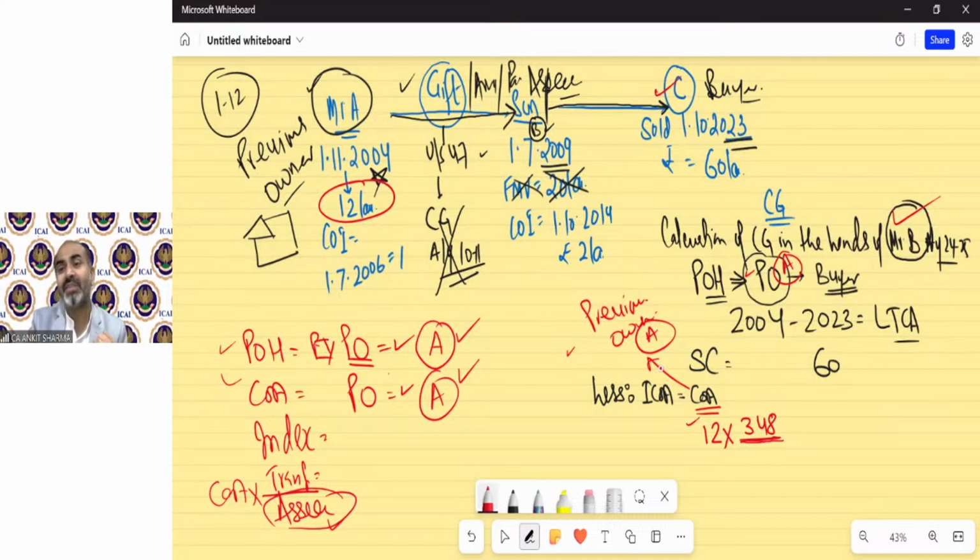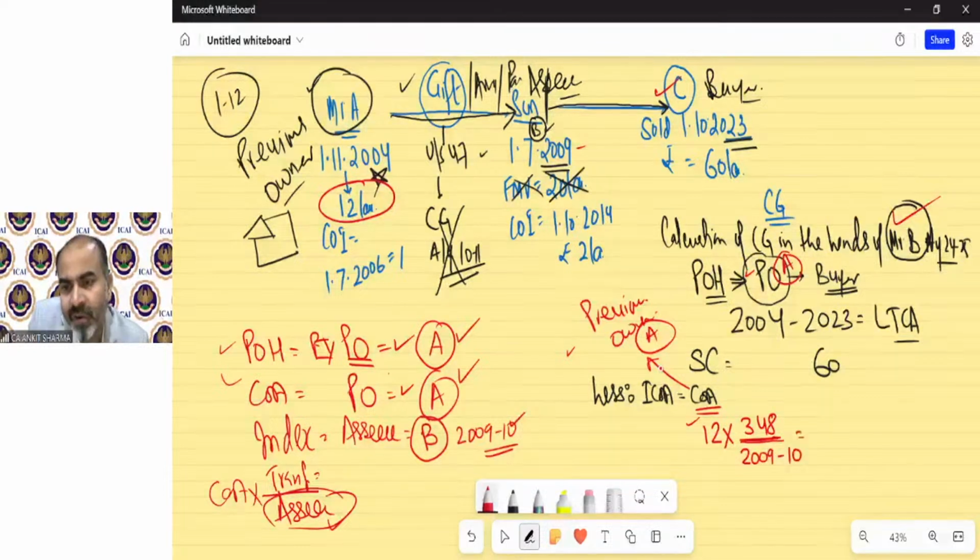And who is the assessee? The assessee is Mr. B. So the problem is that for the purpose of the index, we need to take the assessee's index, that is Mr. B's. He received the asset in July 2009, so we need the financial year 2009-10 index. In the division part, we will find the 9-10 index, whatever it is, and write it over here. For the time being, I am writing the year only. That will be given in the question; the 9-10 index we have to write over here.